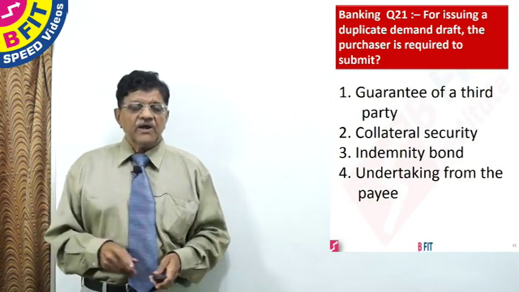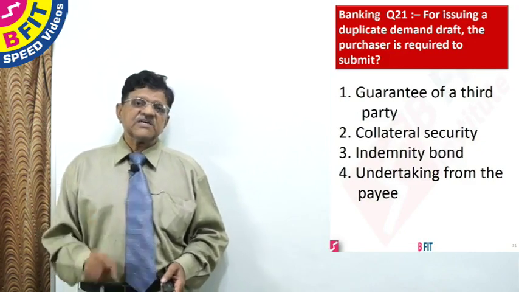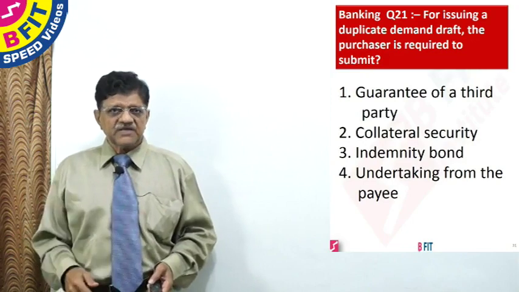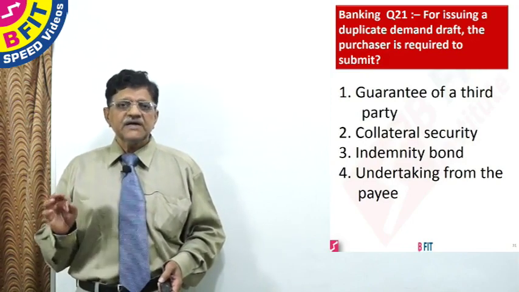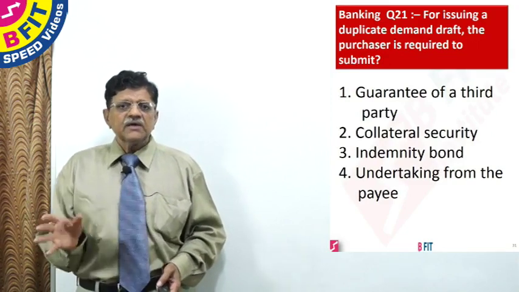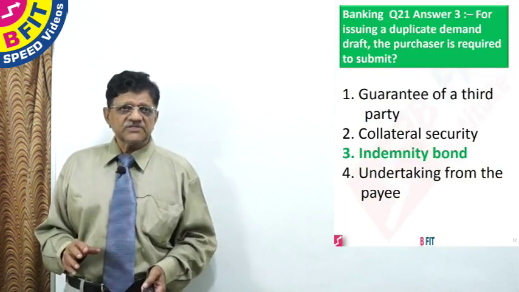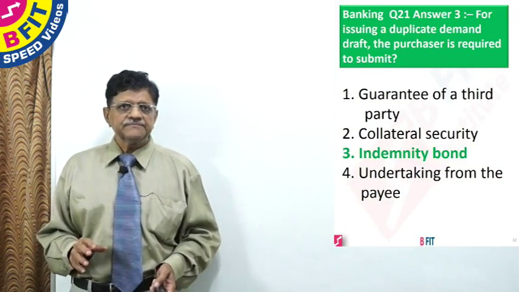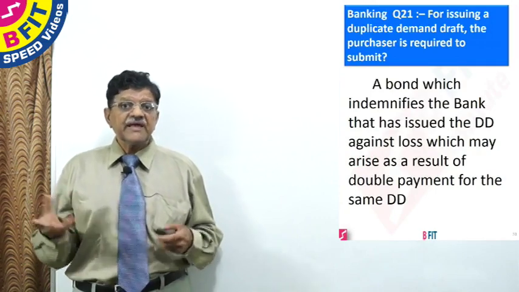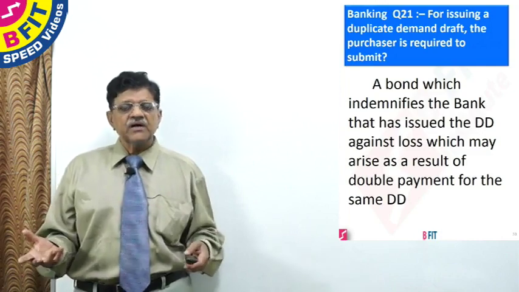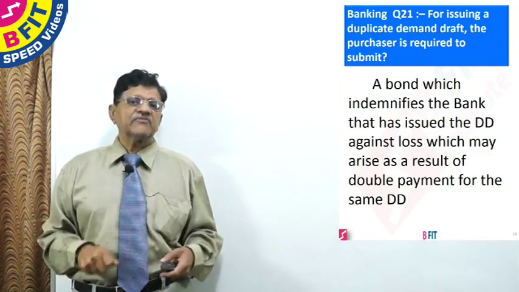So a banker will ask for an indemnity bond to be signed by the customer who purchased the demand draft in the first place. Only after getting an indemnity bond will the bank issue a duplicate demand draft, after ensuring that the original is not encashed. So the answer to this question is 3, indemnity bond. This indemnity bond will help the bank if by any mistake there is a double payment of the same DD. In which case you can rely on the indemnity bond and collect the money from the customer.